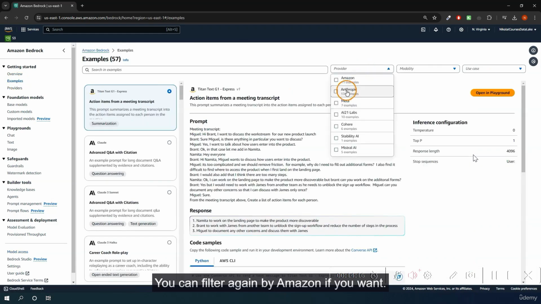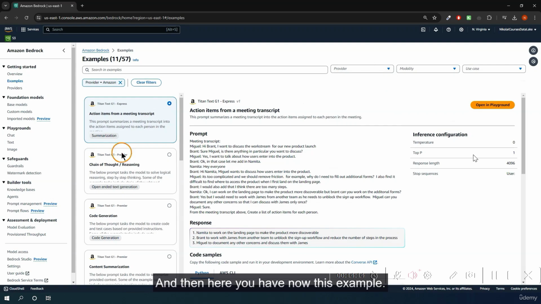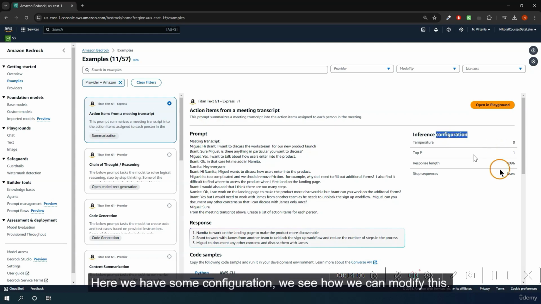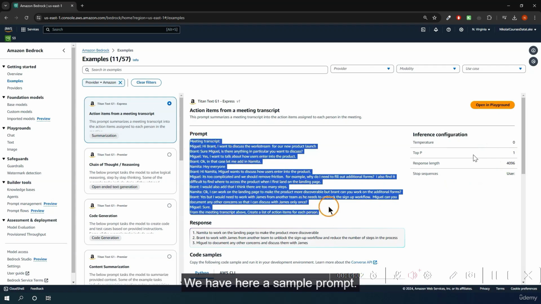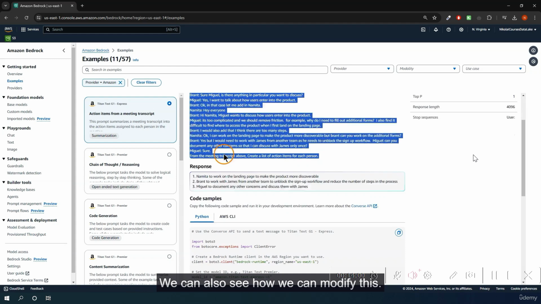You can filter again by Amazon if you want. And then here you have now this example. So again, this is just an example. Here we have some configuration. We see how we can modify this. We have here a sample prompt. We can also see how we can modify this. And this is essentially what we have.